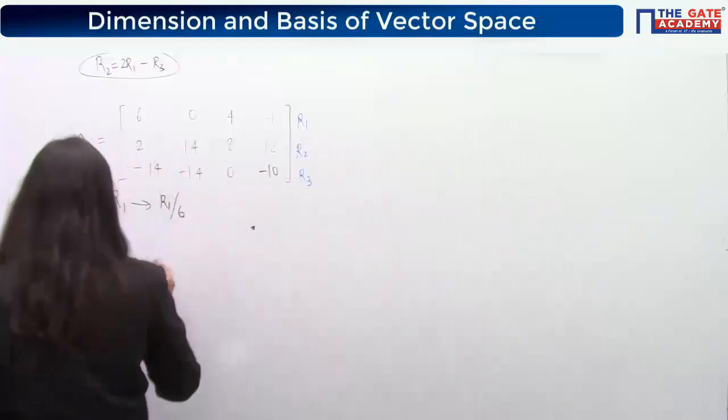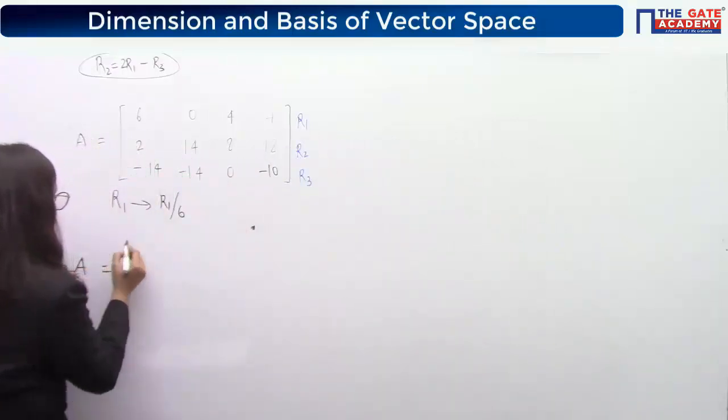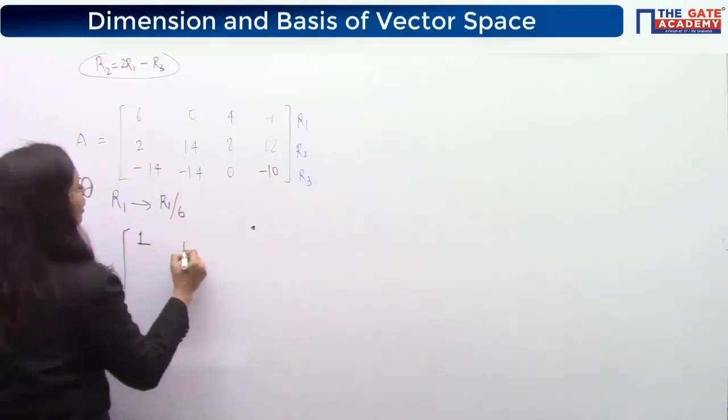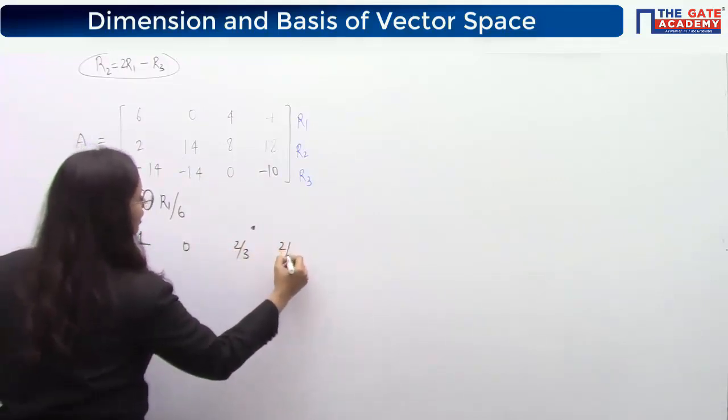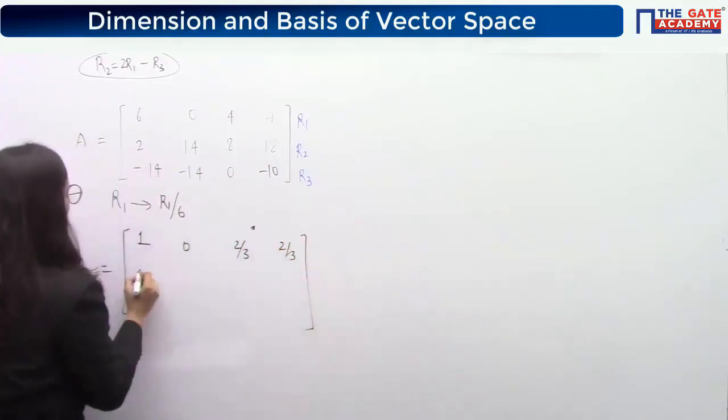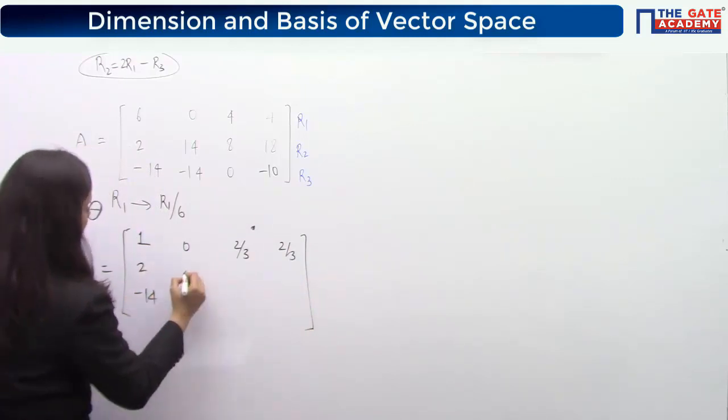Okay, so let's just apply this operation. After this you will get this as 1, this will become 2 by 3, 2 by 3, and the remaining rows will remain as they are.